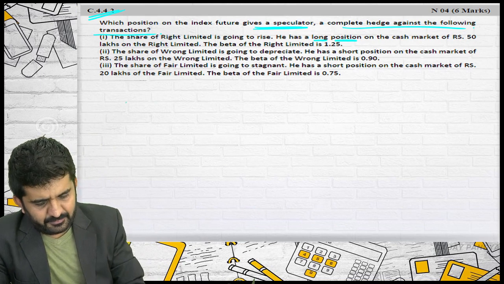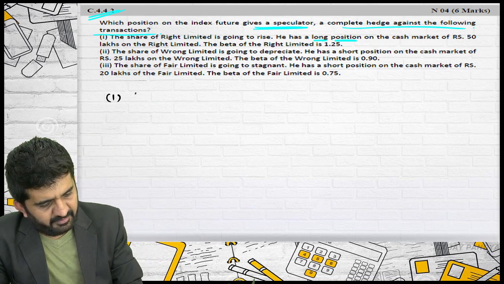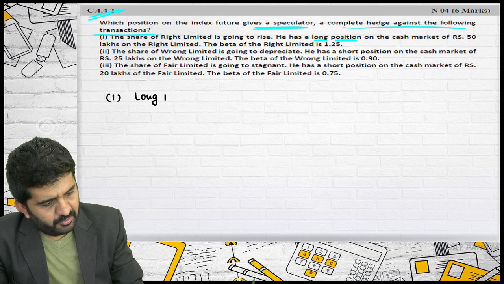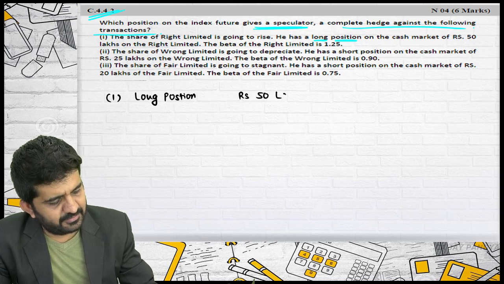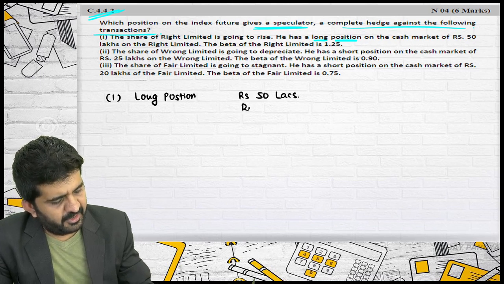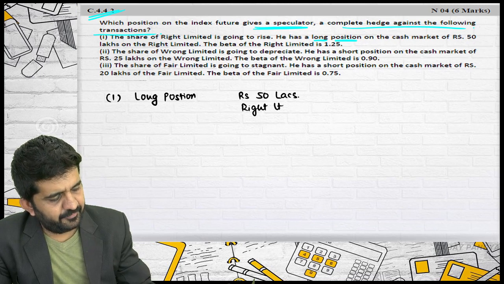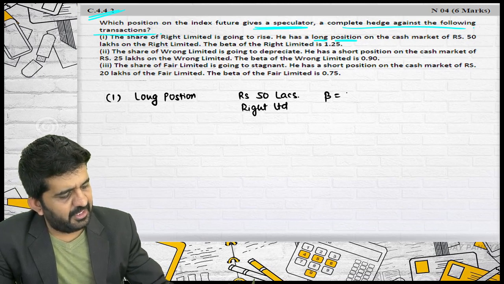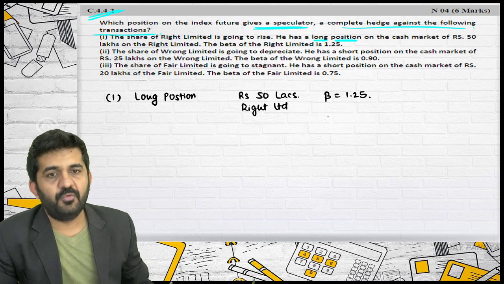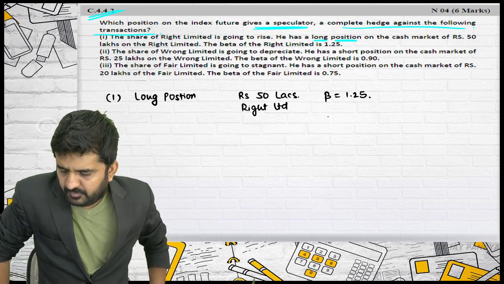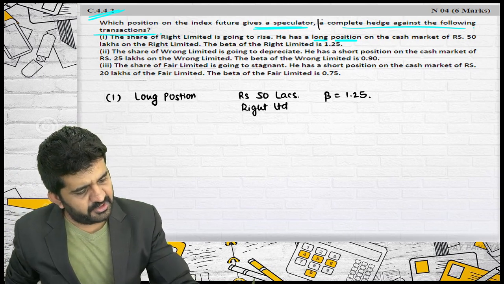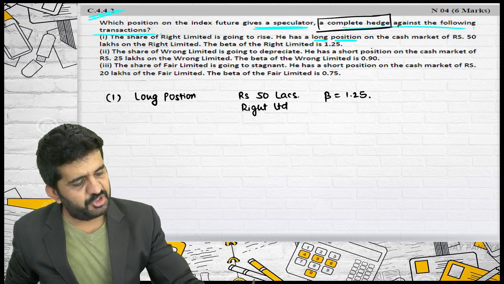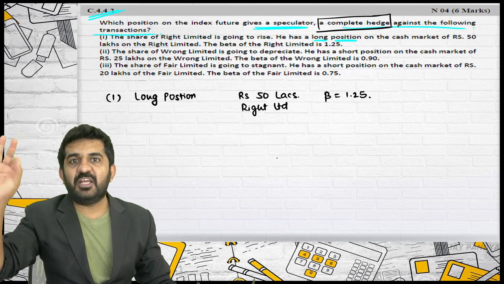He has taken number 1, long position of rupees 50 lakhs in Right Limited having beta of 1.25. Is it alright? Now, what they are asking, he wants a complete hedge. See, I am drafting a complete hedge.